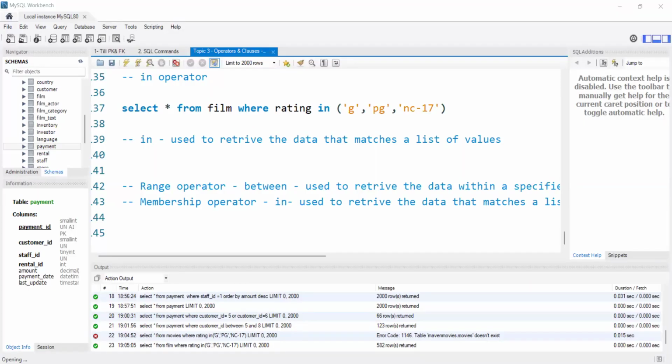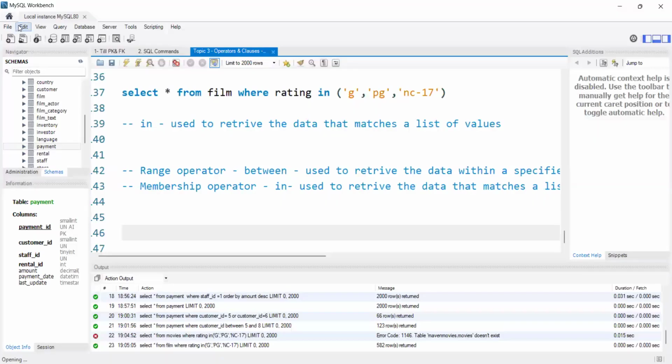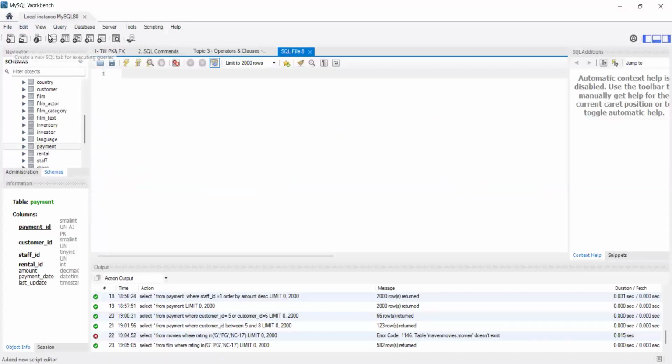One second, guys. This is one of the most important operators, especially if you are into, let me open a new file.